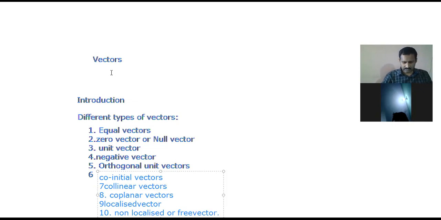Next, the eleventh one, position vector.